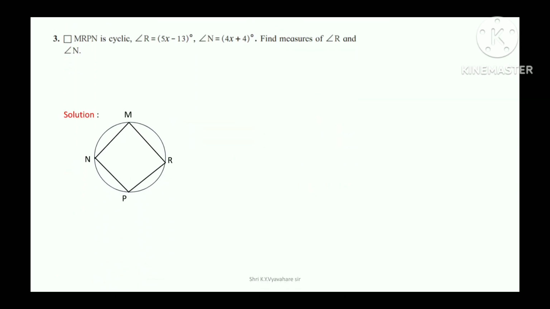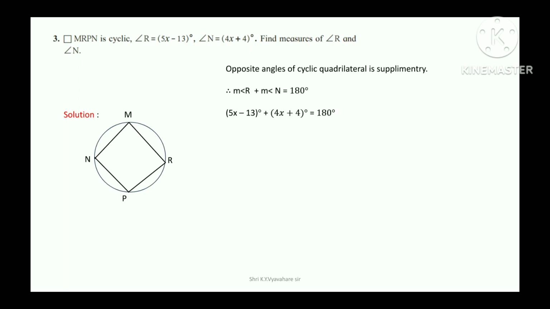Quadrilateral MRPN is cyclic. Angle R is equal to 5x minus 13 degree. Angle N is equal to 4x plus 4 degree. Find the measures of angle R and N. Opposite angles of cyclic quadrilateral are supplementary. Therefore, measure of angle R plus measure of angle N is equal to 180 degree. 5x minus 13 degree plus 4x plus 4 degree is equal to 180 degree.